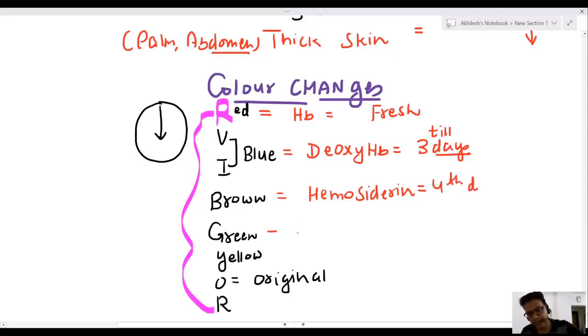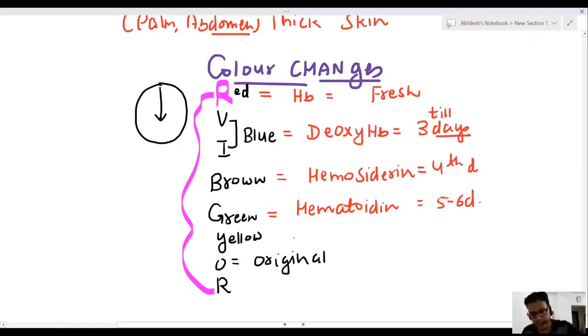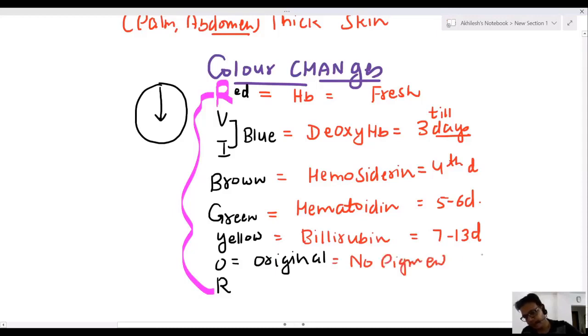Then hemosiderin gets converted into hematoidin on the 5th to 6th days. Then hematoidin gets converted into bilirubin, which, from 7 to 13 days, causes the yellow color. And on the 14th day there is no pigment, so your skin becomes normal color.